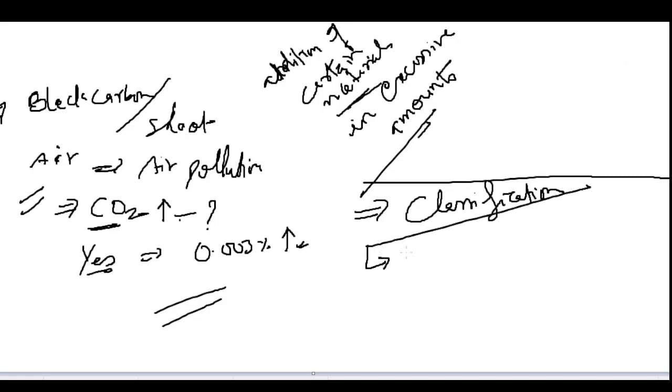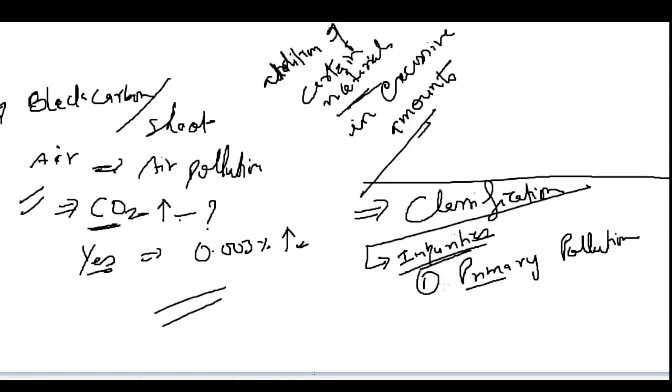Pollution can be classified based on the type of impurities. First is primary pollution. What is this primary pollution? Primary pollution is when the impurity is directly added to the air or water.